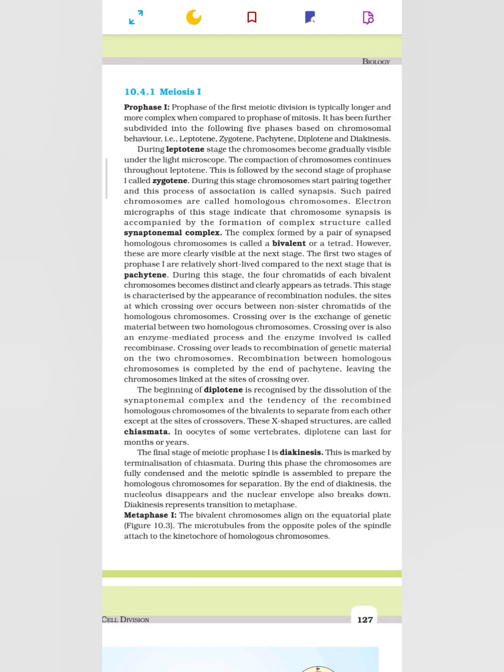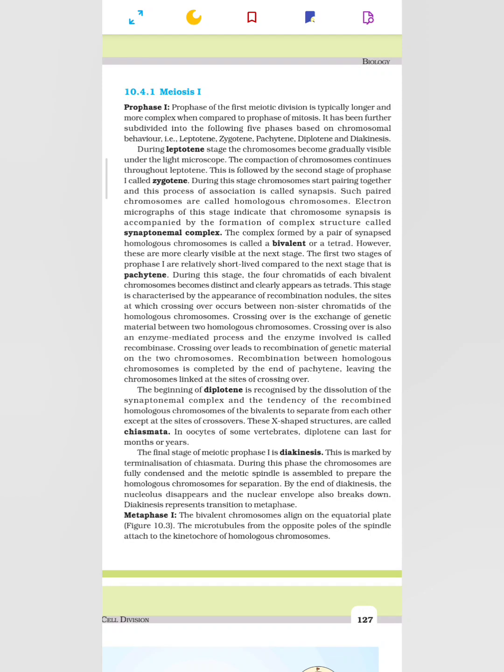and diakinesis. During the leptotene stage, the chromosomes become gradually visible under the light microscope. The compaction of chromosomes continues throughout leptotene. This is followed by the second stage of prophase I called zygotene. During this stage, chromosomes start pairing together and this process of association is called synapsis. Such paired chromosomes are called homologous chromosomes.